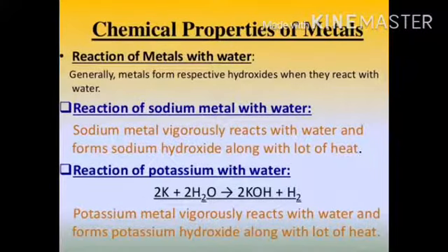Now the reaction of potassium with water. Potassium is another very reactive metal. When potassium reacts with water, it forms potassium hydroxide plus hydrogen, and in this also there is evolution of hydrogen gas. Potassium metal vigorously reacts with water and forms potassium hydroxide along with a lot of heat.